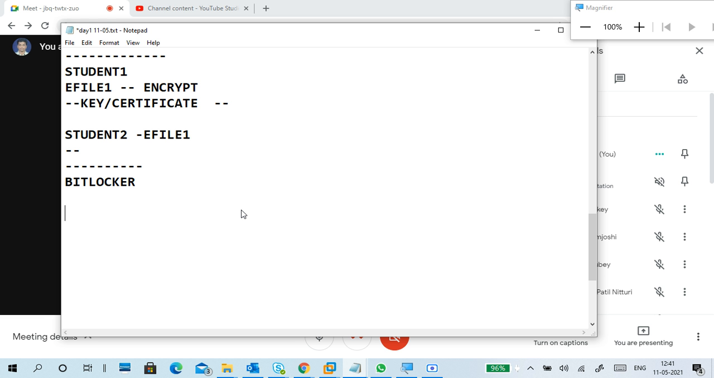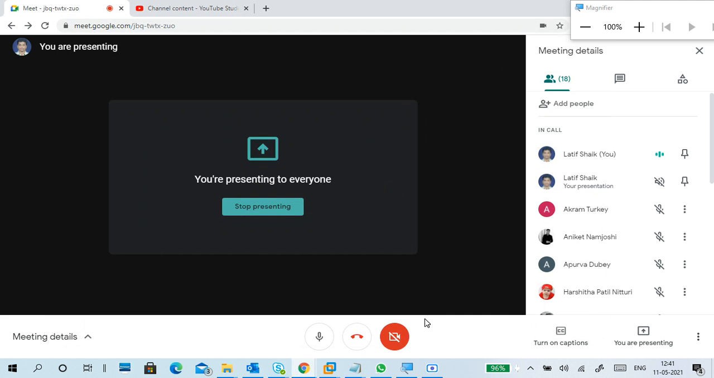Don't do BitLocker things in your physical machine. And while you do anything, be careful. In a virtual machine also, be careful while you are doing. Don't do it blindly, and read each and every option. Okay, so that's it. This is about your encryption part.